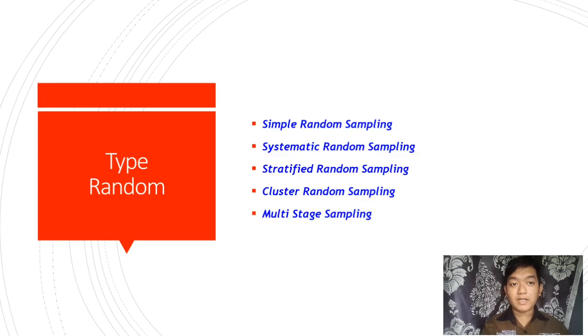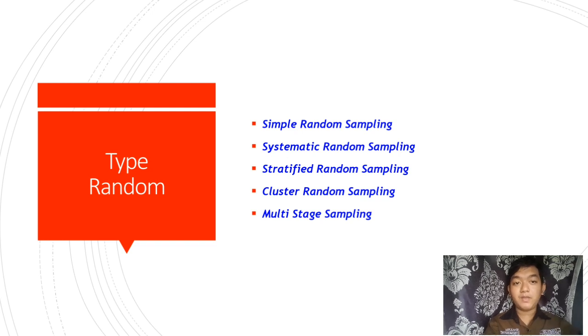For random, there are 5 types. 1. The simple random sampling technique. Using this method provides equal opportunities for each member of the population to become the research sample. How to collect is using lottery numbers.